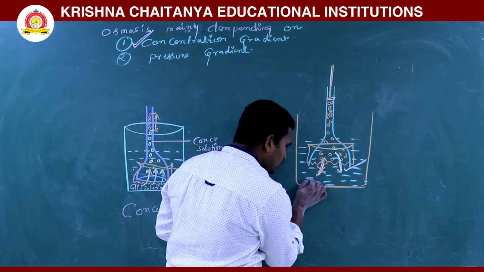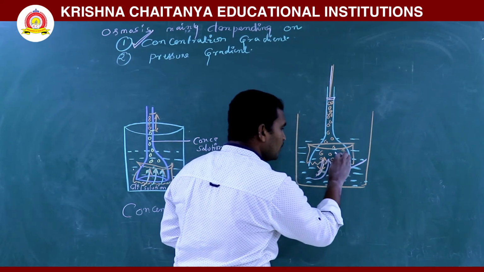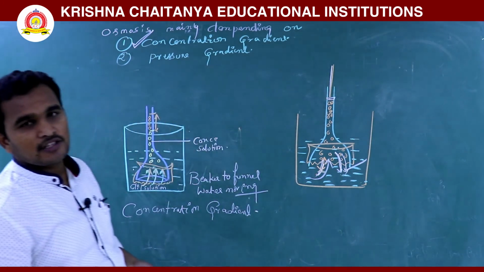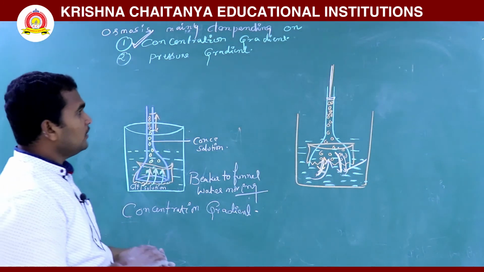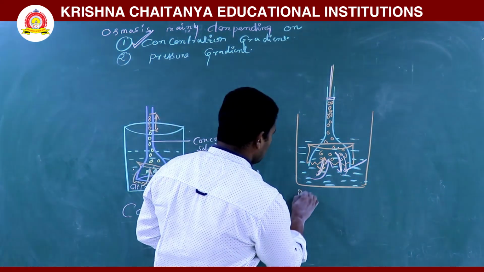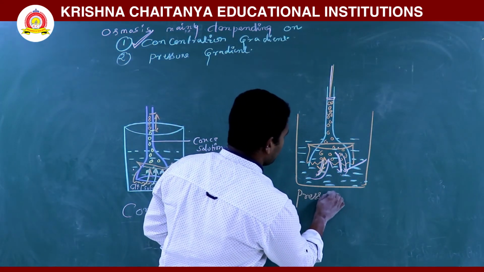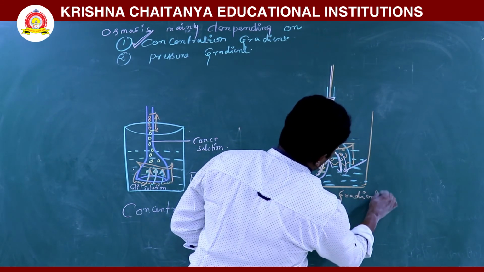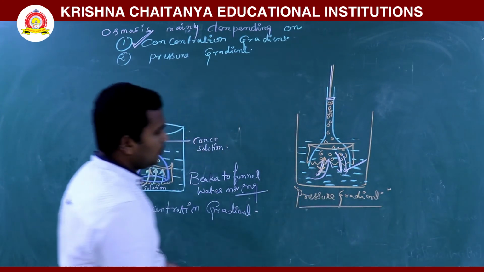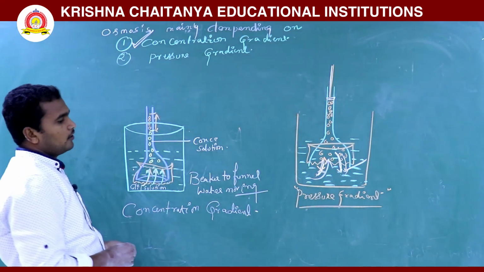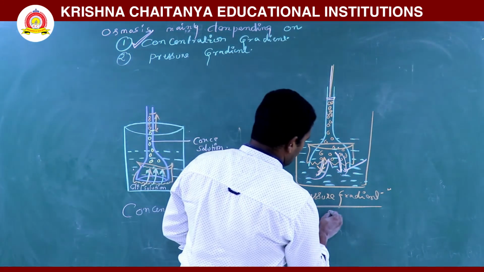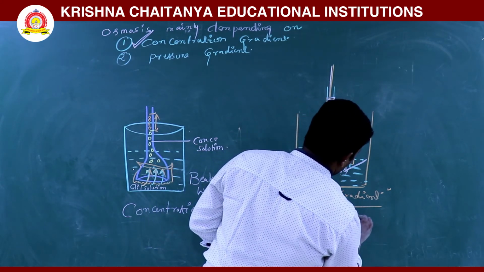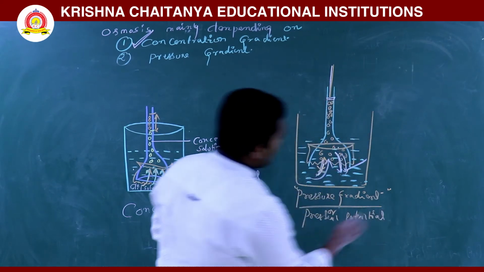Water moves from low concentration to high concentration, that is reverse osmosis. So it also depends on pressure potential, the pressure gradient.